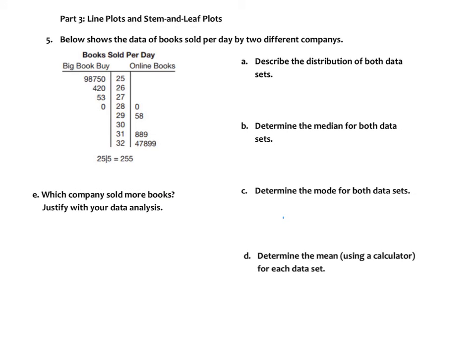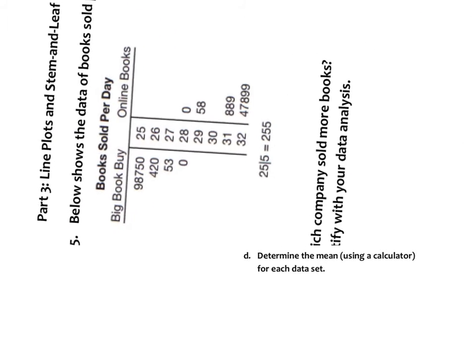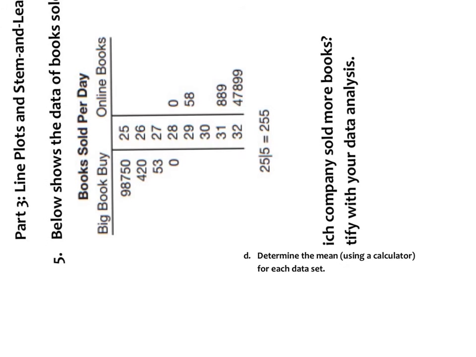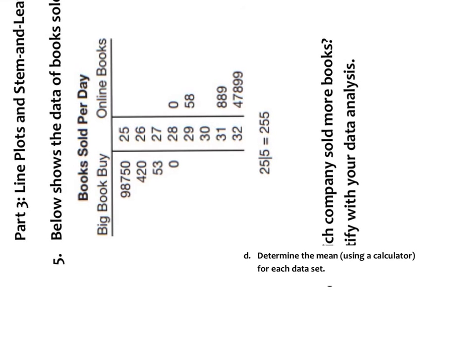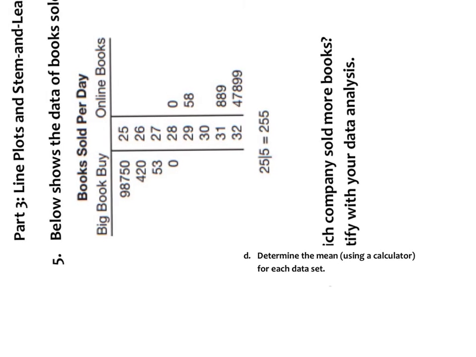Okay, part 3, we're looking at line plots and stem and leaf. So we're comparing Big Book Buy to online books. So first thing they wanted us to do was describe the distribution of the data. So remember, with a stem and leaf, we need to turn it so that the least number is on the left, so 25 is least, and the highest number is on the right, which would be 32.